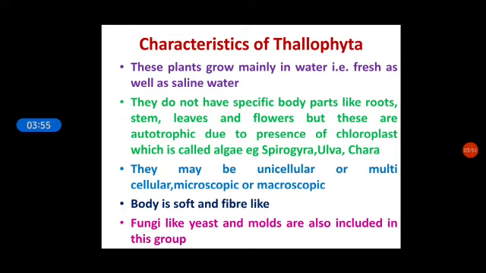What are the characteristics of Thallophyta? These plants grow mainly in water, that is fresh as well as saline water. They do not have specific body parts like roots, stem, leaves and flowers, but they are autotrophic due to presence of chloroplast, and are called algae. Example, Spirogyra, Ulva and Chara. They may be multicellular or unicellular, microscopic or macroscopic. Their body is soft and fiber-like. Fungi like yeast and molds are also included in this group.